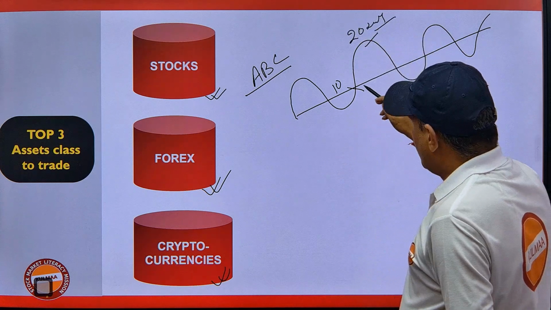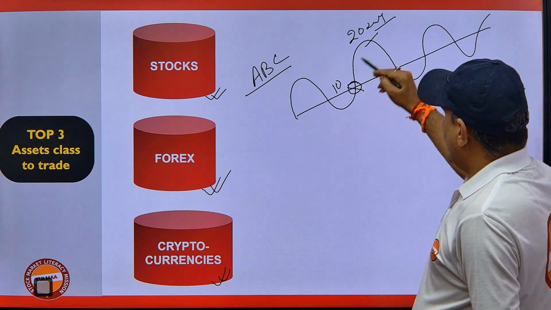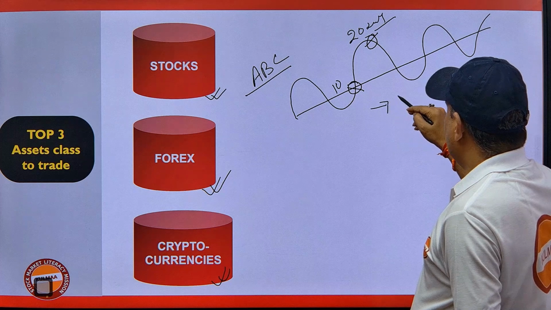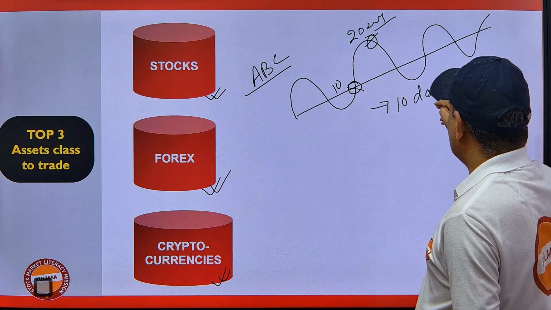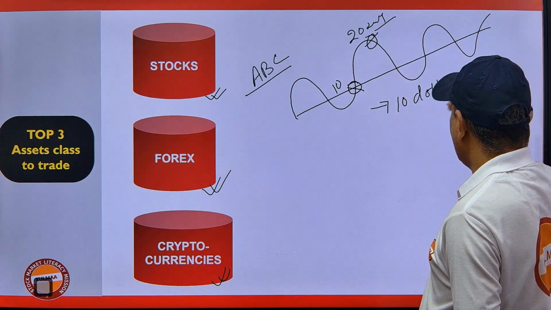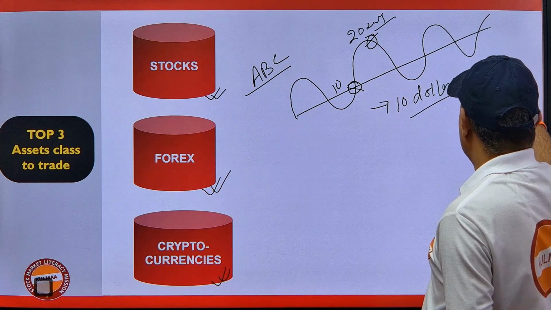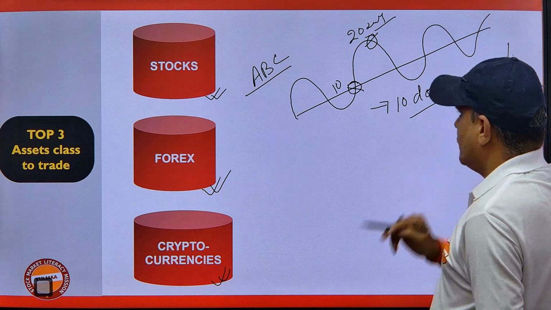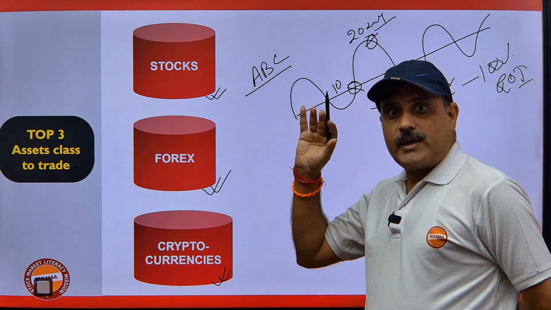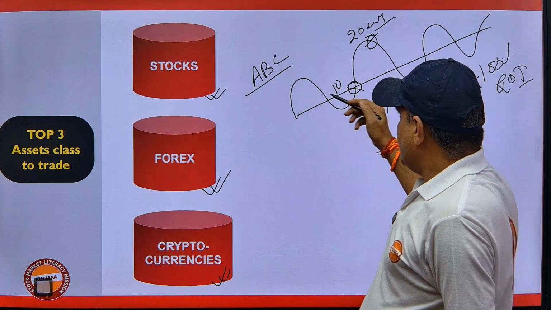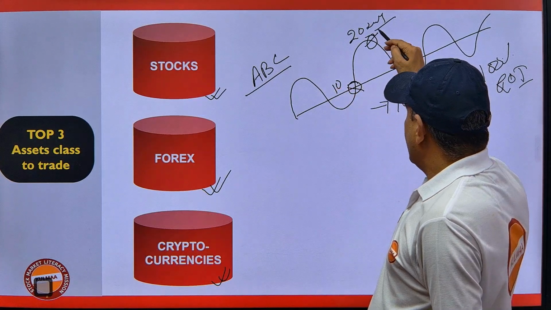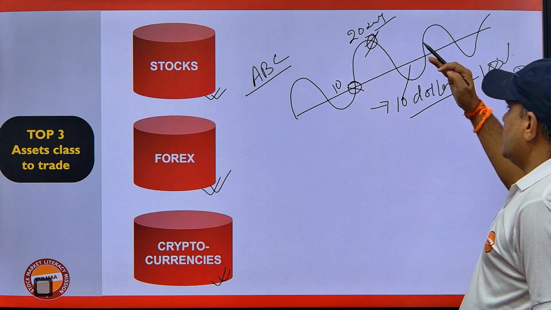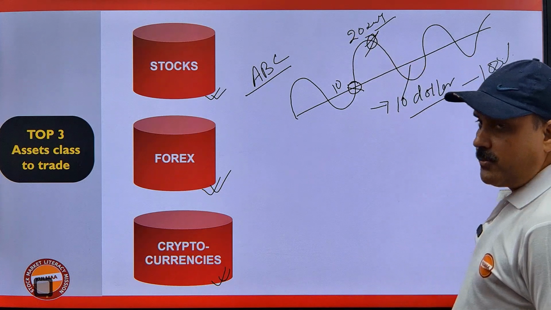If you buy that stock here and sell it here, you can earn $10 by investing $10. That means 100% return on investment. This is one way you can buy or sell. Sometimes stocks come down also, then you can sell here and buy here, so you can earn this way from the stock market too.